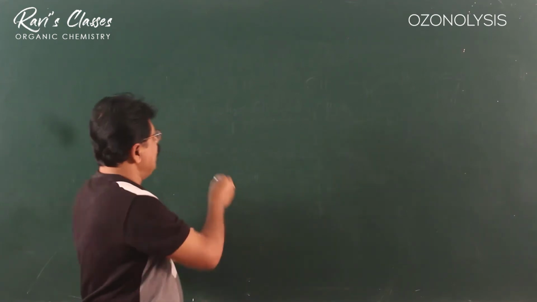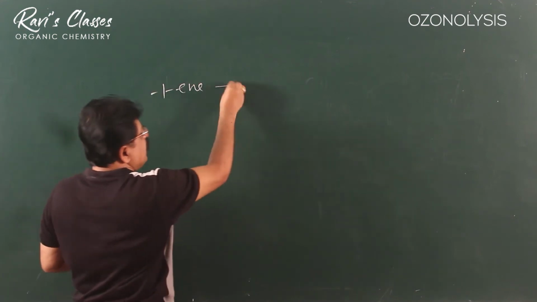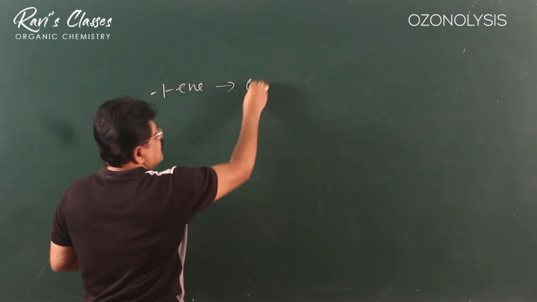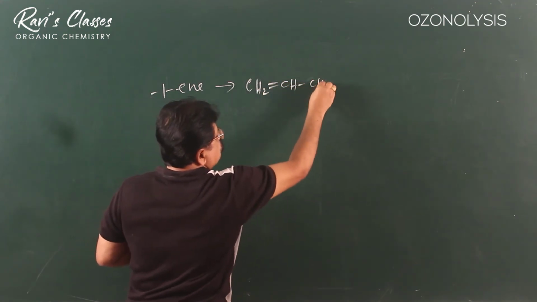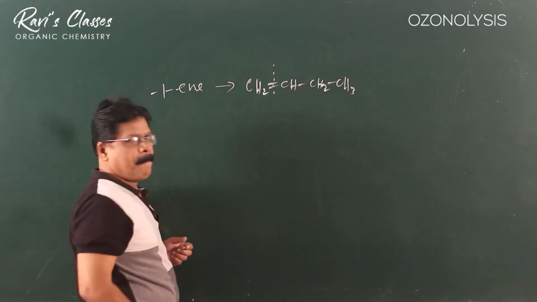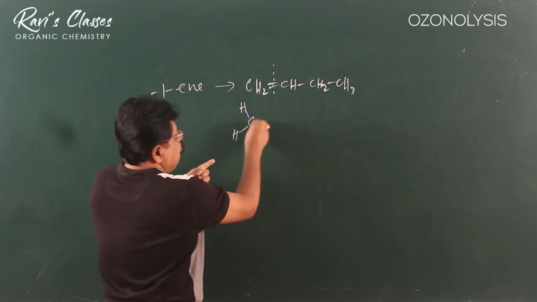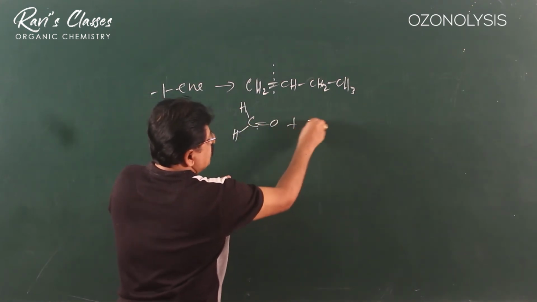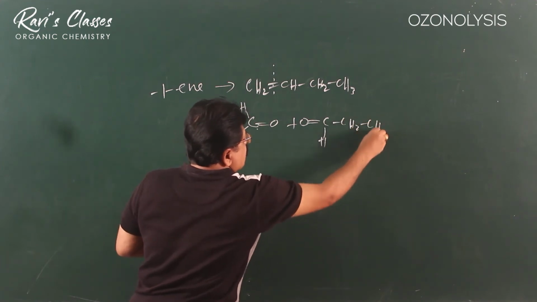Now for example, if it is a 1-ene, for example like this, CH2=CH-CH2-CH3, always in a 1-ene, one of the products will be this.